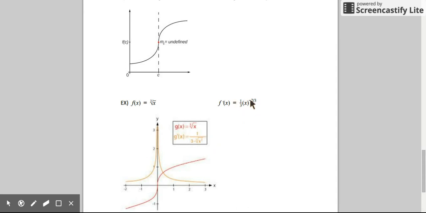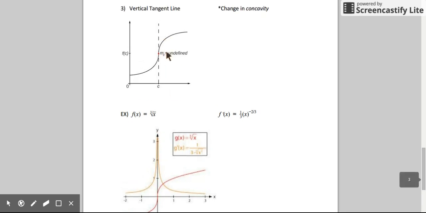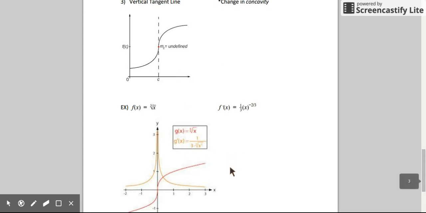And if I graph this function, I actually get this function, which has a vertical asymptote at 0. And so we can't find derivatives at that infinite discontinuity. And so the reason is that the vertical tangent line, that change in concavity, turns into a vertical asymptote when you find the derivative of a function, and we can't find the derivative at that point.